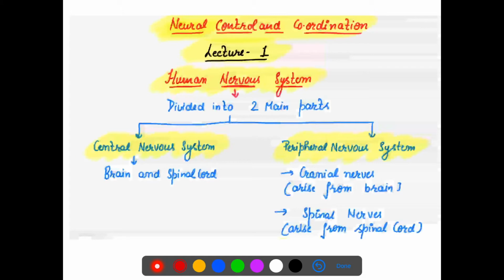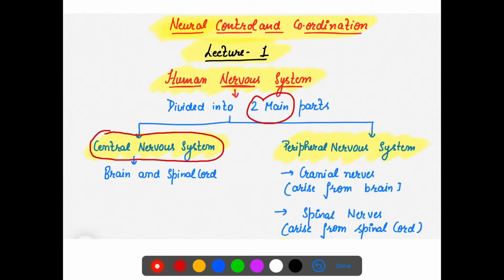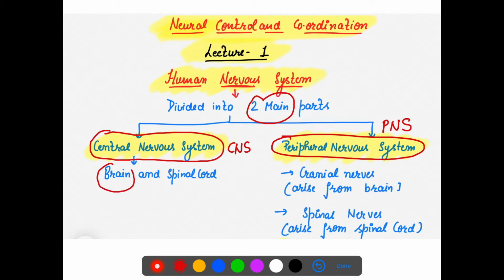So when we say human nervous system, first you need to understand its classification, very very important: how many types is this nervous system? Mainly, it is of two main parts. One is our central nervous system, the CNS, and another is the peripheral nervous system, which we call the PNS. We have talked about the CNS in many chapters, so we know that it includes the brain and spinal cord.